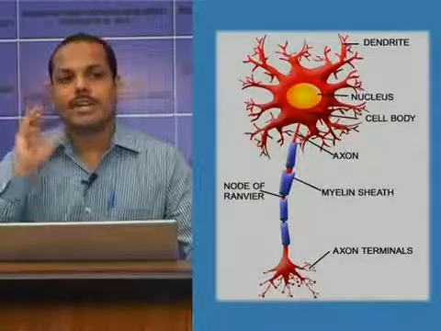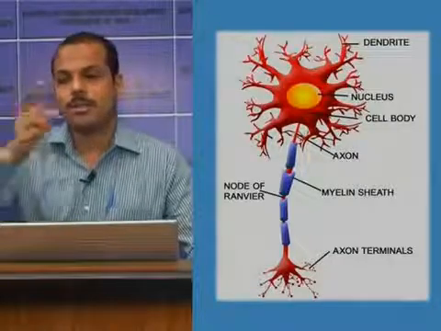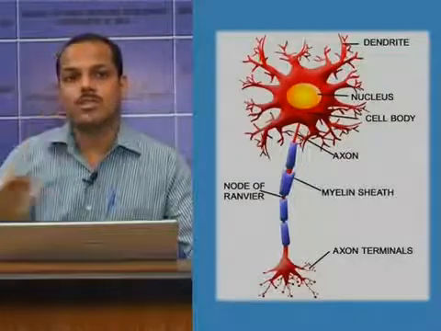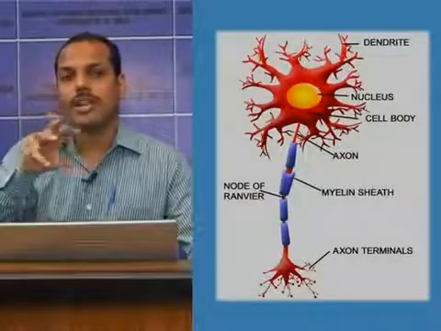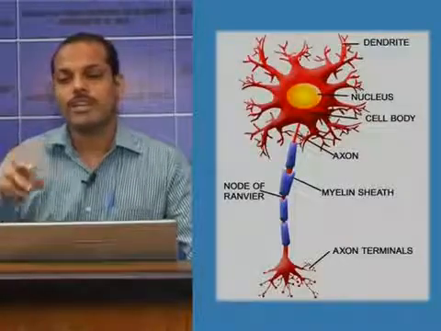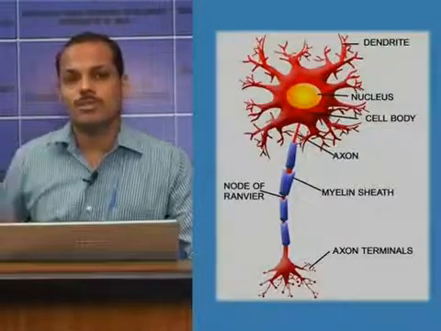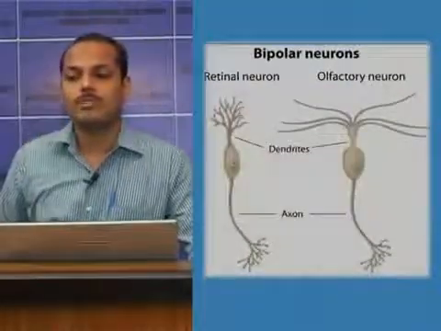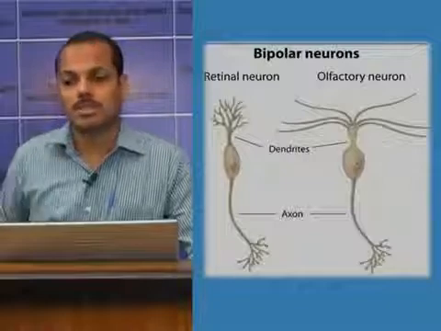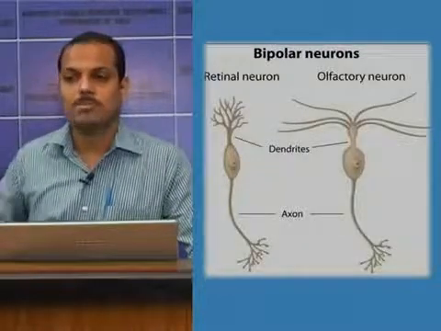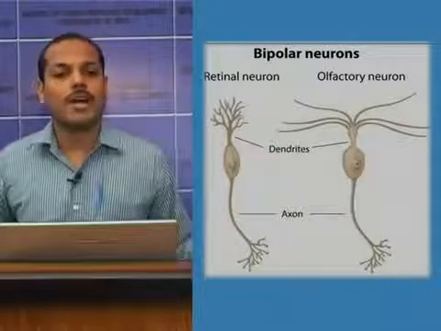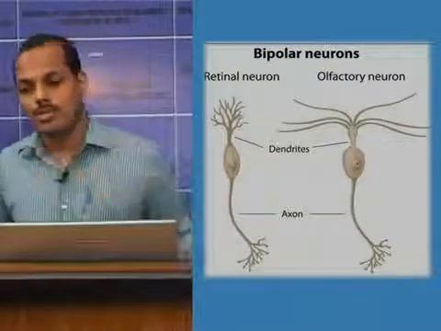If dendrite is absent, there will be a cell body and an axon, so it will become a unipolar neuron. If one dendrite and one axon are there, this will become a bipolar neuron. And many dendrites may be there sometimes with one axon, so it becomes a multipolar neuron.